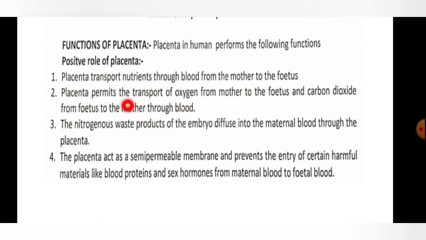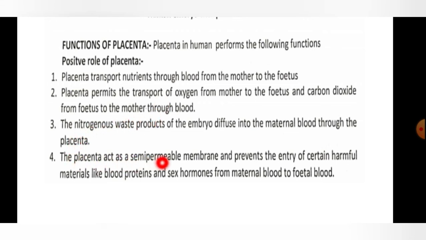Then placenta permits the transport of oxygen from mother to the fetus, as well as carbon dioxide from fetus to the mother through blood. Oxygen goes from mother to fetus, and similarly carbon dioxide comes out from fetus to mother. This is all happening through placenta, and the nitrogenous waste products of the embryo diffuse into the maternal blood through the placenta.